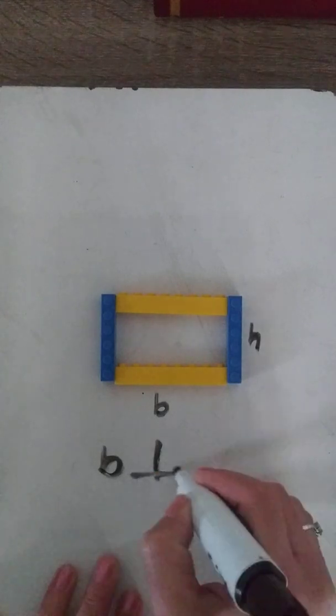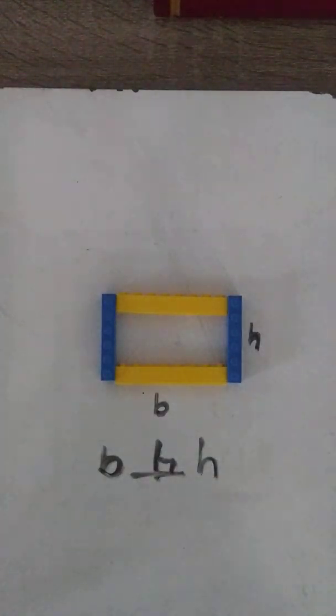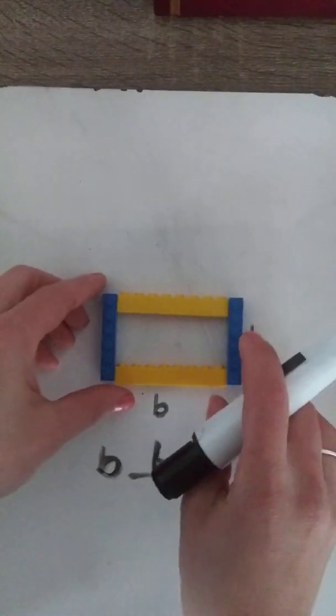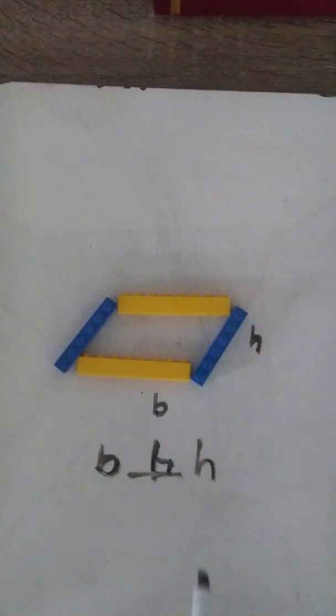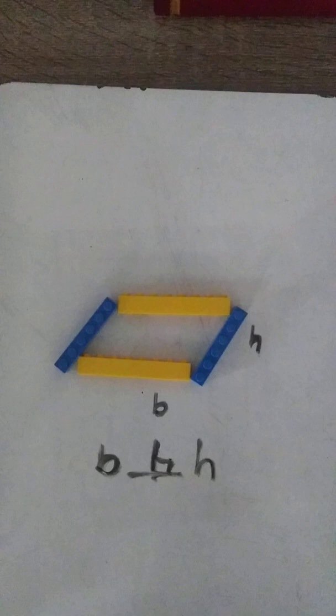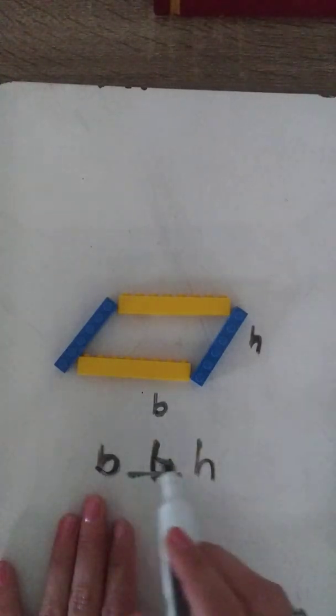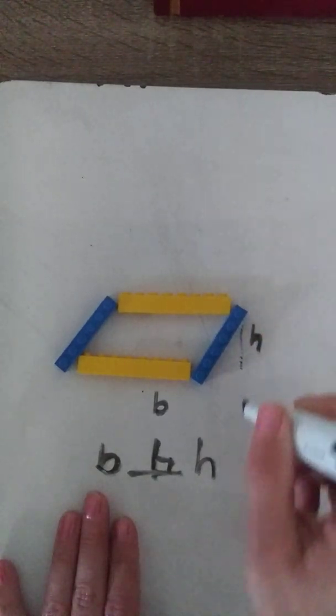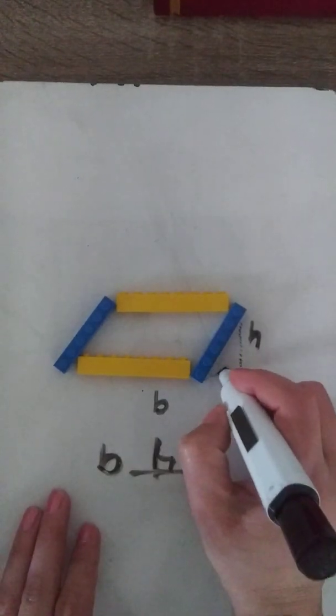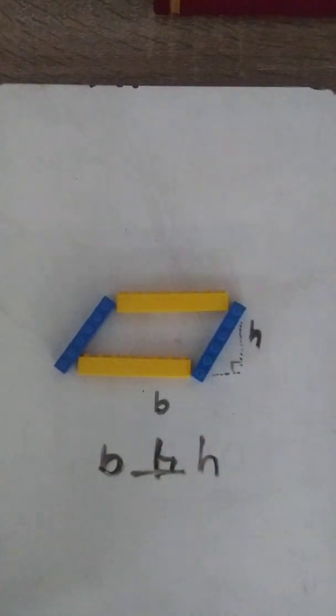Base and height are always perpendicular to each other. That's a very important thing to know about base and height. And they have to be perpendicular to each other. So if you take a rectangle and you slant it, it's still a parallelogram, but it doesn't have the right angles, so it's not a rectangle. And base and height still have to be perpendicular to each other. Now the height is not actually a side. It's an imaginary line over here that's perpendicular to the ground, and that's important to remember. The height does not always have to be a side of the parallelogram.